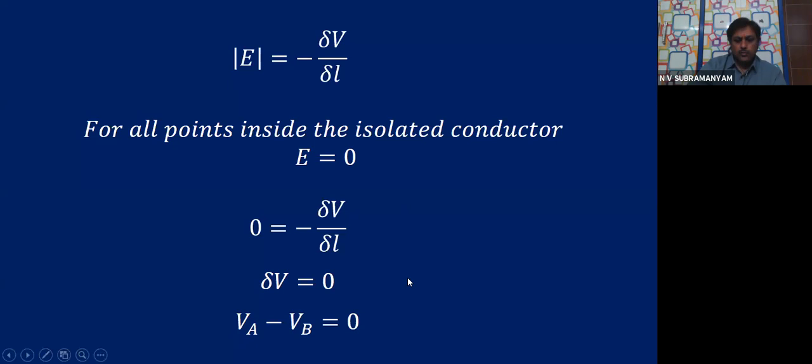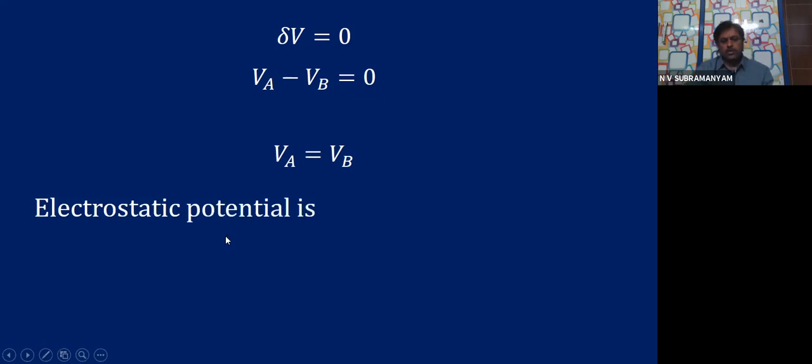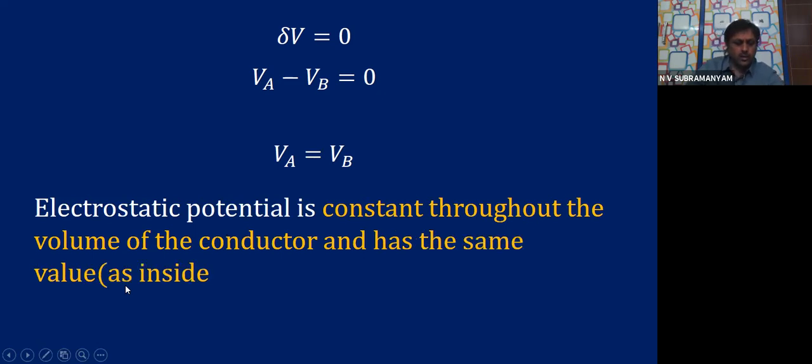So VA minus VB is 0. That is dou V is 0. Already we saw. VA is equal to VB. What does it mean? Electrostatic potential is constant throughout the volume of the conductor and has the same value inside as on its surface. I hope the explanation is clear.